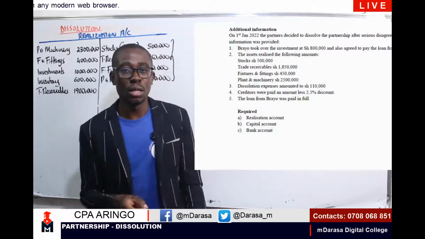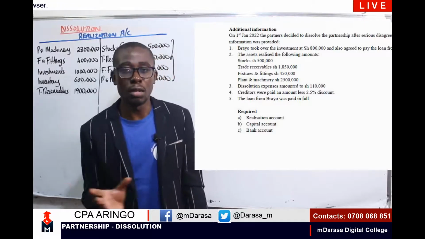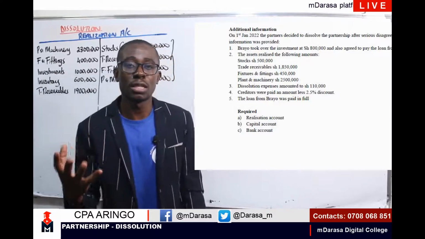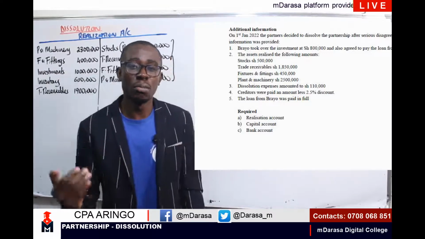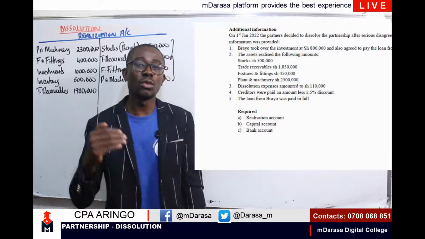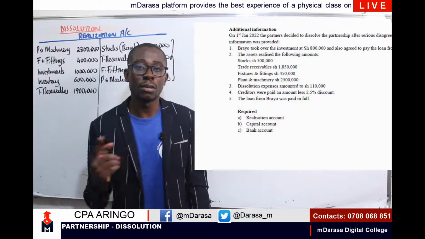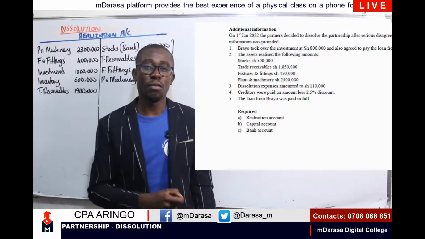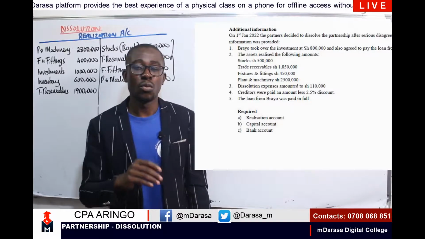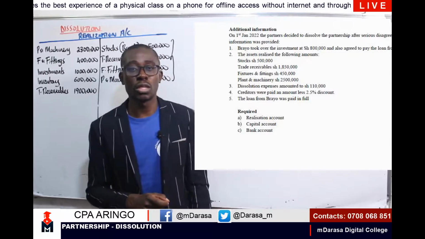The big question will be, what if these expenses are being paid by the partners? They are being borne by the partners. In the event that we realize that these dissolution expenses are paid by the partners, this will be our double entry. We are going to debit our realization account, then we credit the respective capital account for the partner who is paying for these dissolution expenses. In the event that things are silent, we are always going to assume that it is the firm which is paying for these dissolution expenses.